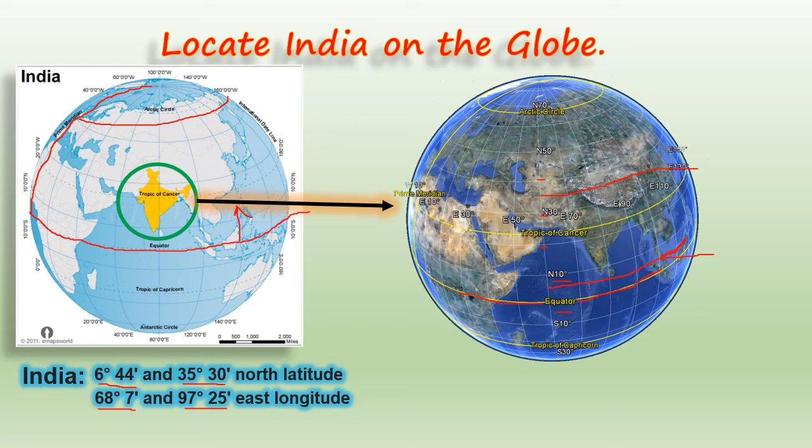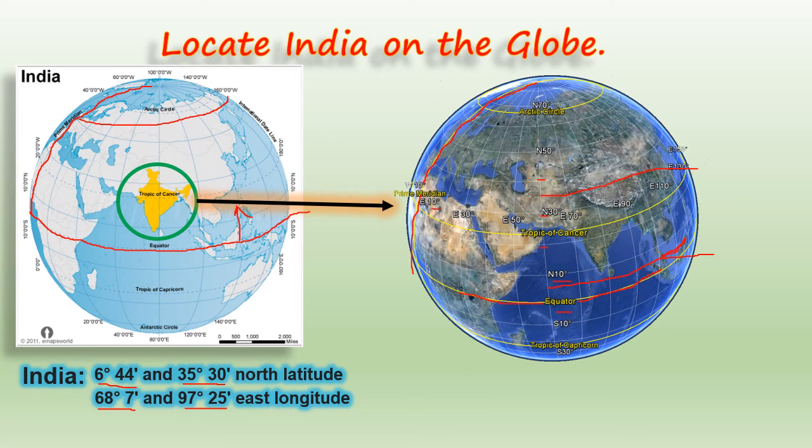68.7, and children, we always start from 0 degree. Here we are talking about longitudes, that means meridians. Now children, see this line which I am drawing here. This is prime meridian that lies at 0 degree. We start counting towards east side, that is in eastern hemisphere, because it is telling 68.7.